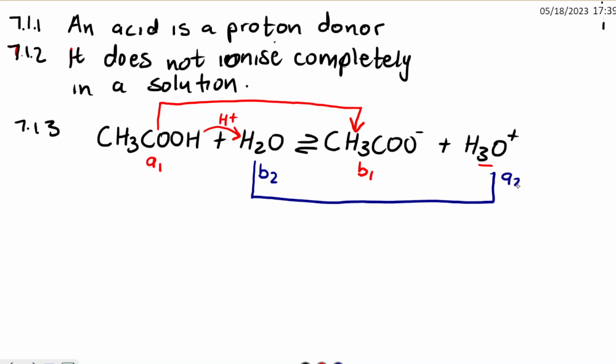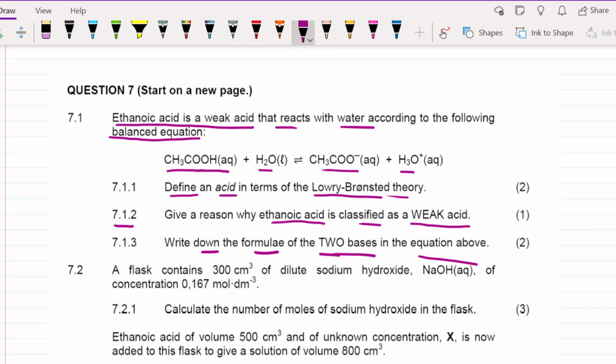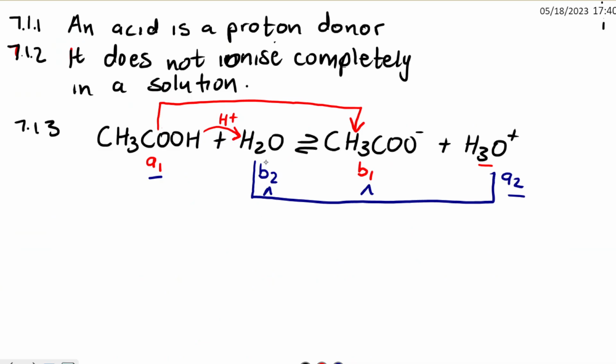We call this acid 2. So now this is the acid and this is the acid. But this is the base and this is the base. So the question then was asking, write down the formula of two bases in the equation above. So the two bases that we have, we said is the water and CH3COO minus. So the answer for this one, we say two bases is H2O and CH3COO minus. So these are the two bases in the equation above.